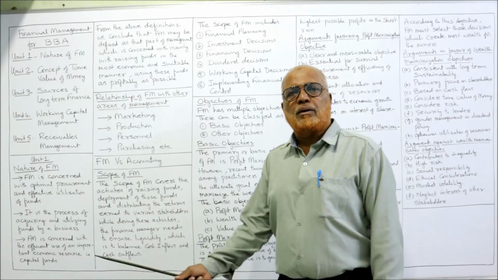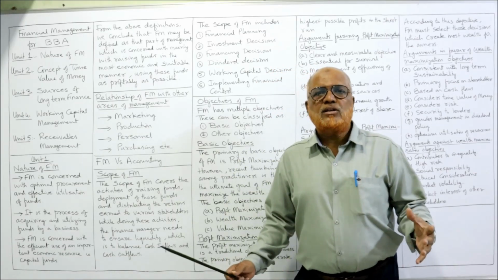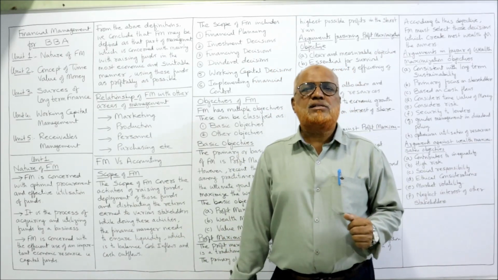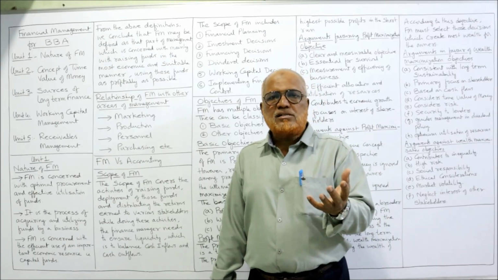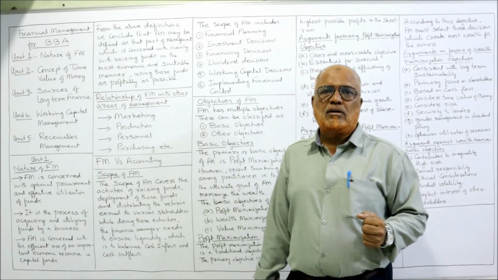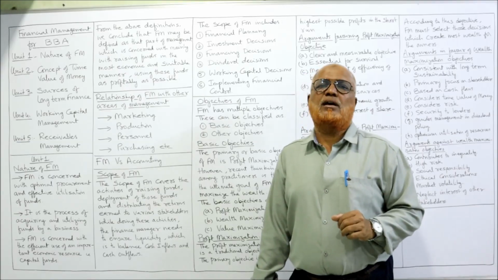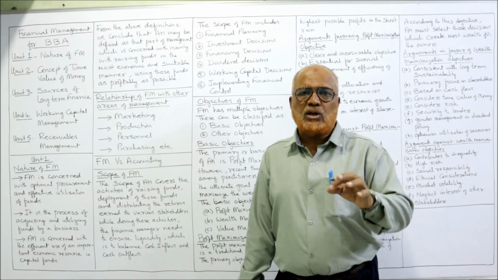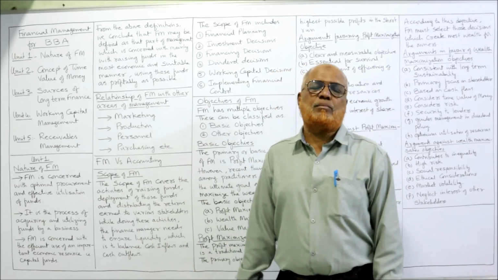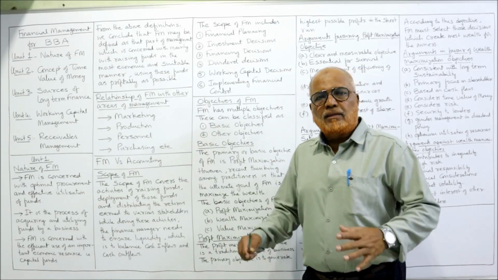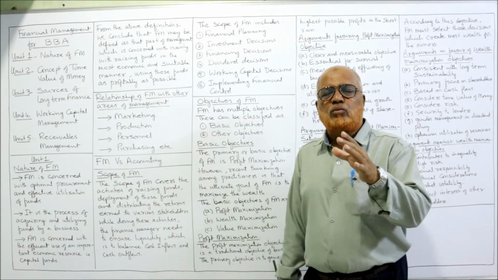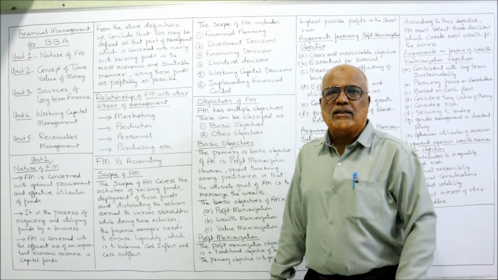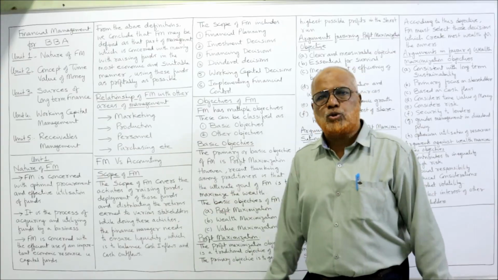And the purchasing department. The purchase manager wants to avail of the discount. For taking the discount, bulk purchases should be made. When we make bulk purchases, again, more finance is required. So there is a need for coordination between the finance manager and the purchasing manager. So we can say that there is a direct relationship between the finance manager and all the other areas of management.